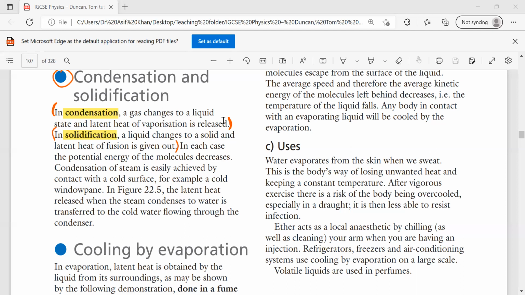In condensation, what will this process be? Gas converts into liquid. The second one is solidification. Solidification is the opposite of melting.